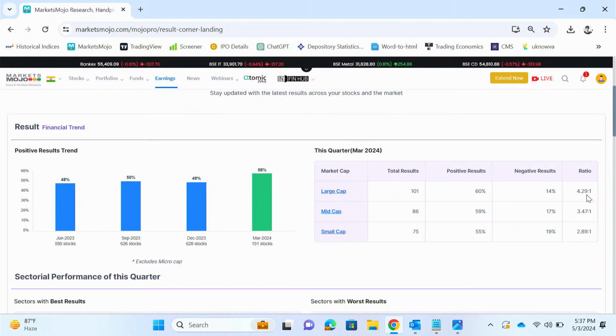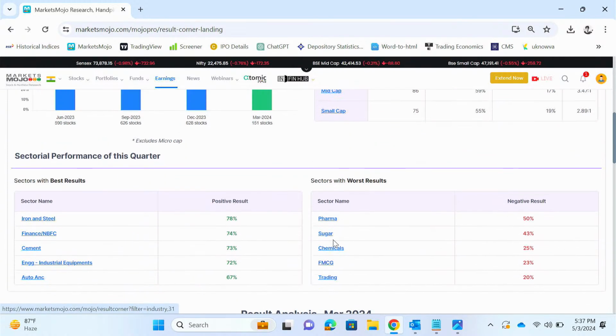So here you can see large cap has done really well compared to mid cap and small caps. Now you can also see which sector has performed well.